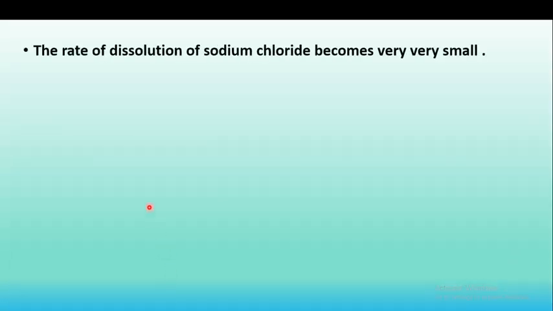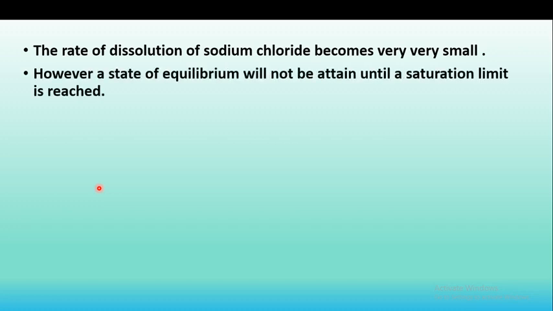So what happens? The rate of dissolution of sodium chloride is very small, because we have considered the almost saturated solution. However, the state of equilibrium will not be attained until the saturation limit is reached.